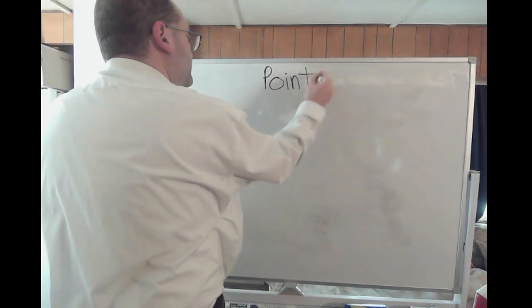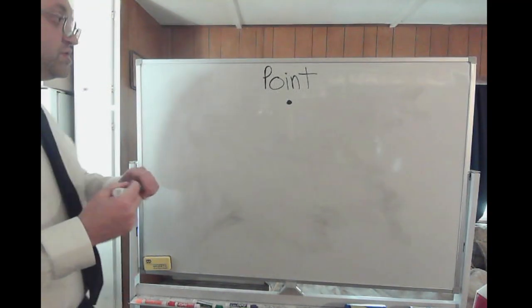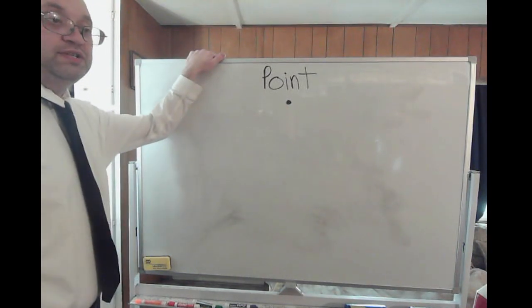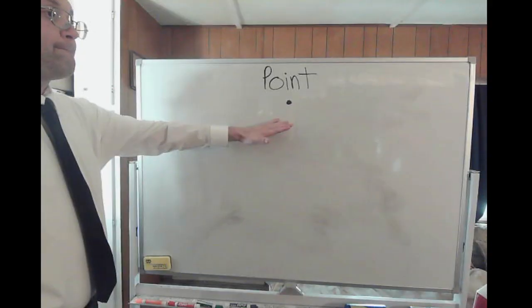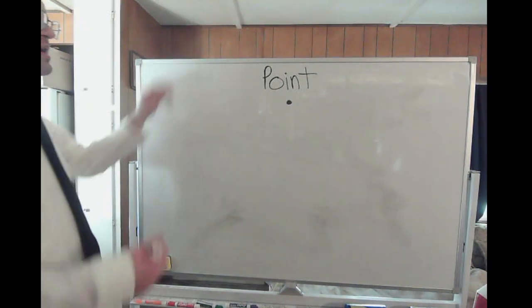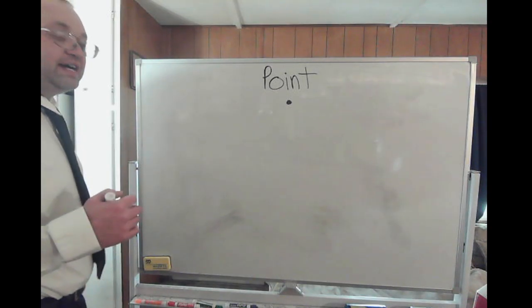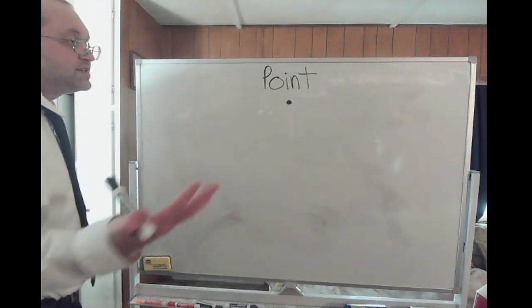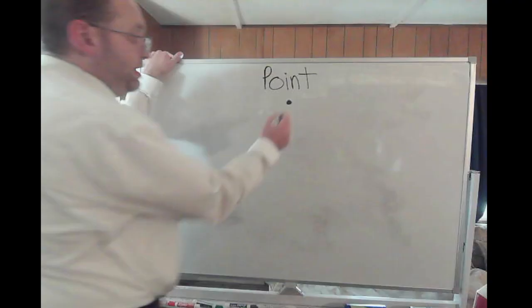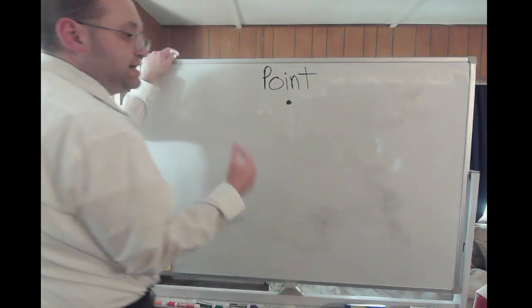Everyone's familiar with a point, right? Usually denoted by a dot. So a dot, a point. It's that simple. That's a point. It has 0 dimensions. It is literally just nothing. A dot has no thickness or no real size, but it's just denoted by a dot. So that's something to note about a point. It has no real thickness, no real size, but it's usually denoted by a dot.